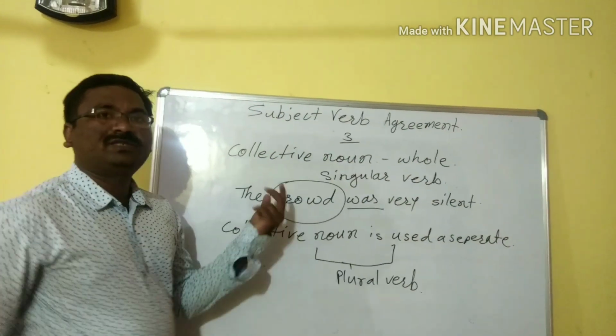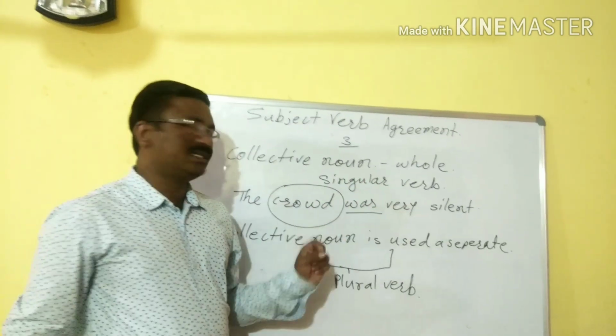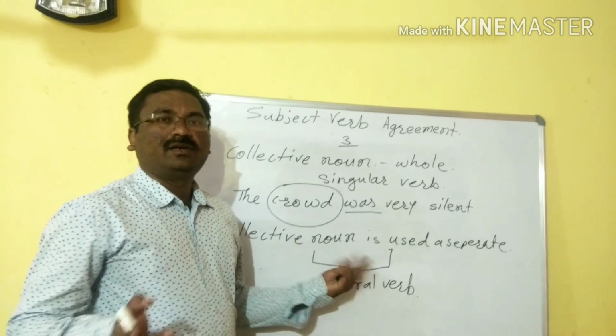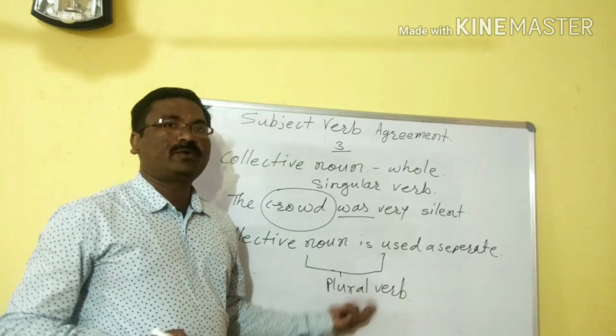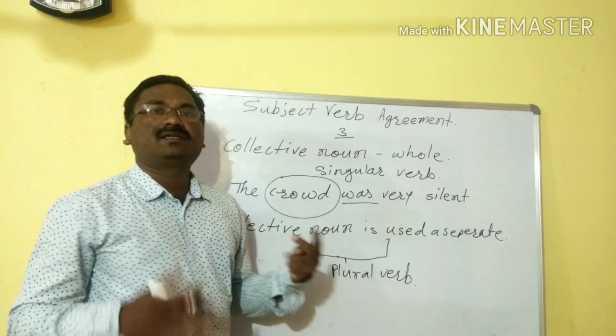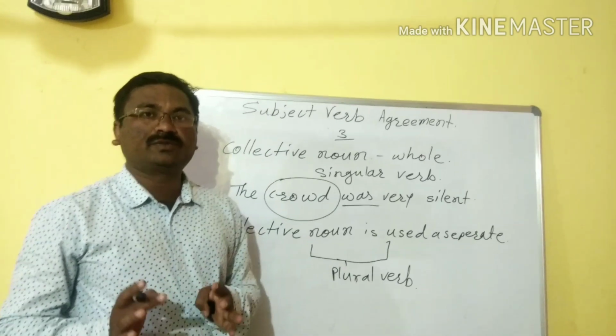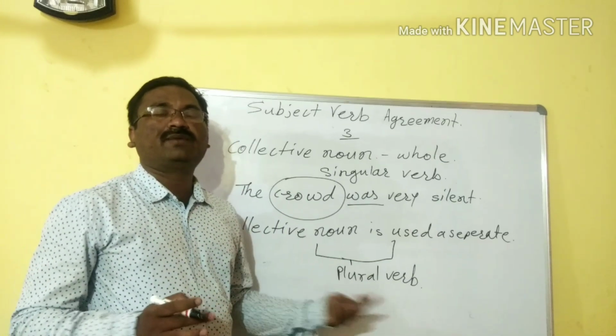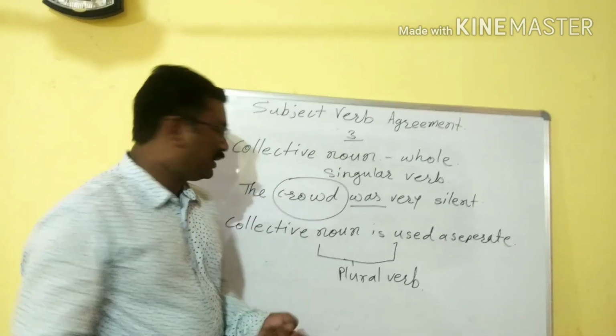How? Suppose there is a meeting, or politicians march, or a politician is going to address the people, and that crowd is not silent. Suppose they are having a dispute and they are fighting, so what should we do here?